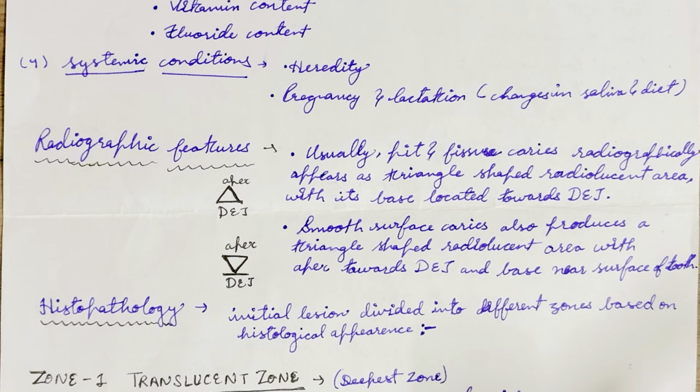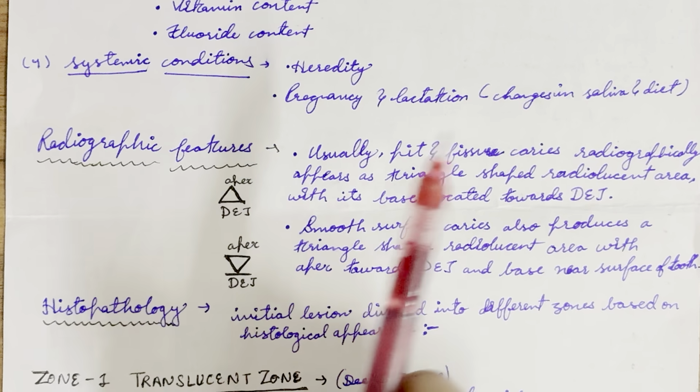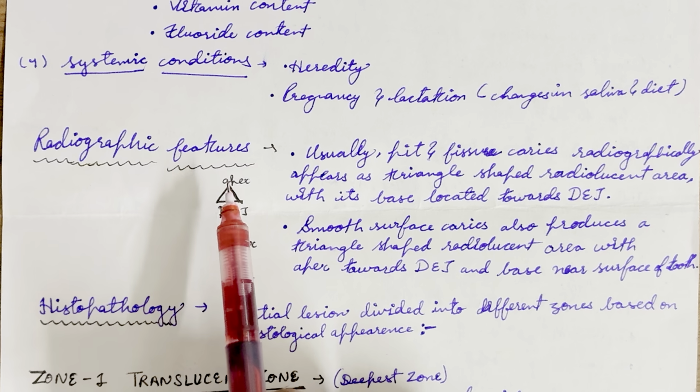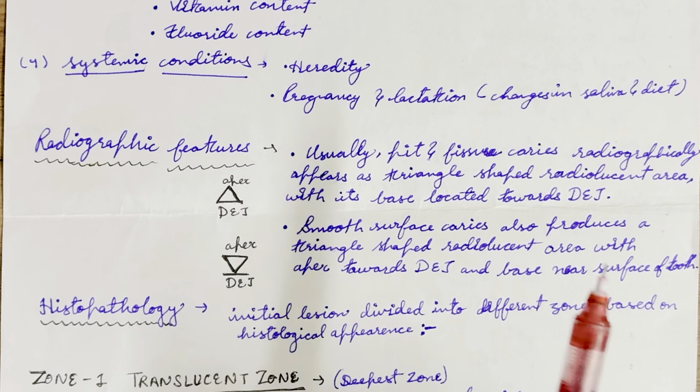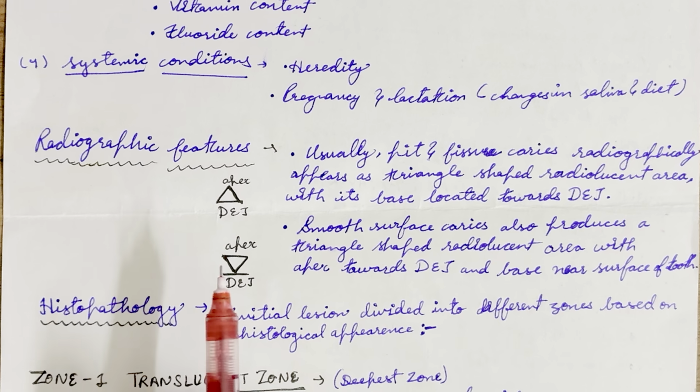Radiographic features: pit and fissure caries radiographically appear as a triangular shaped radiolucent area with its base located towards the DEJ and the apex a small pinpoint. The smooth surface caries produces a triangular shaped radiolucent area with a pinpoint apex towards the DEJ and base near the surface of the tooth. Now, histopathology of dental caries.